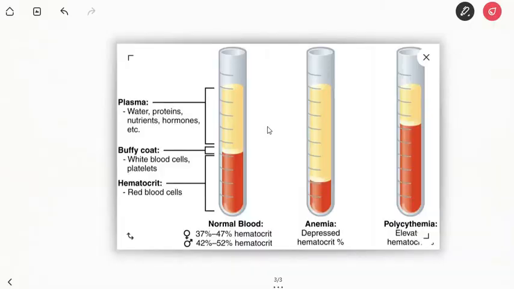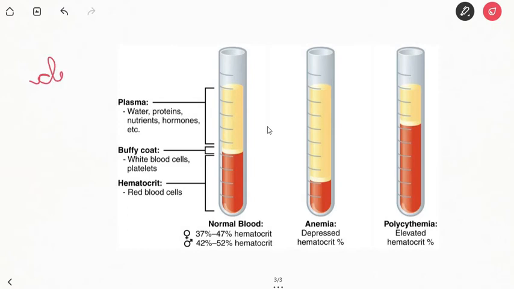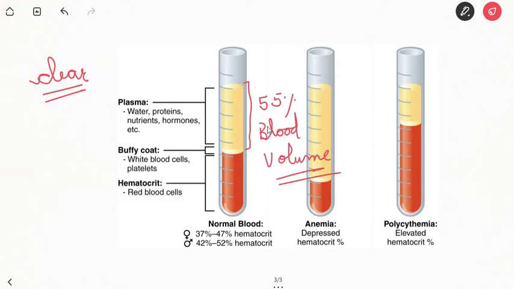Next component is the plasma. So plasma is a clear, straw colored portion of the blood and represents 55% of the blood volume. In plasma, remember, it contains 91% water and 9% solids.